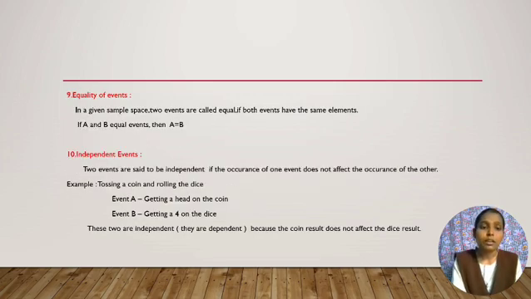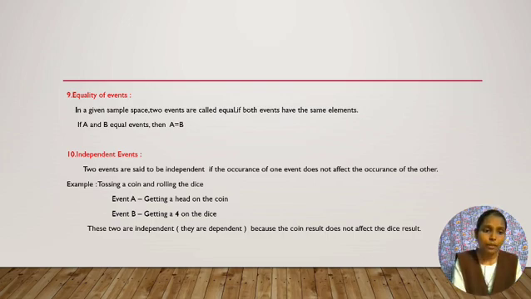And next one, equality of events. In a given sample space, two events are called equal if both events have the same elements. For example, let event A equal {1, 2} and event B equal {1, 2}. Then A and B have equal elements, so these events are said to be equal events. If A and B have equal elements, then A equals B.